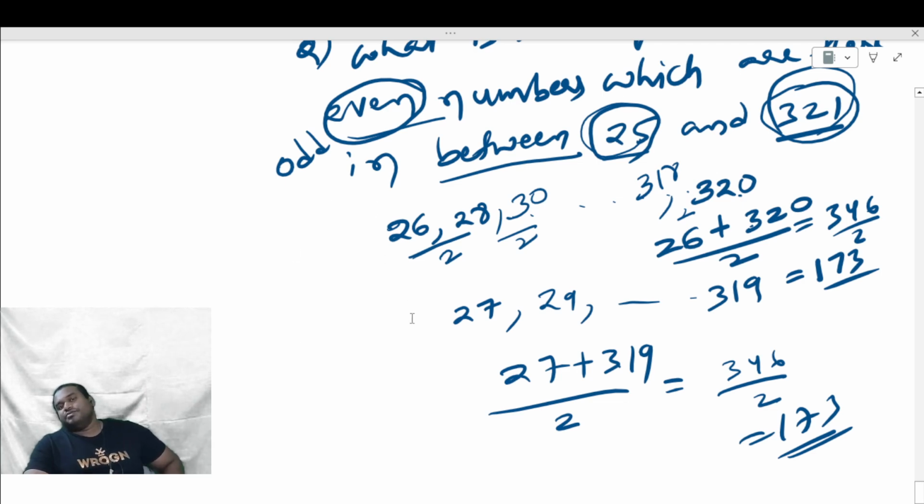So whether you calculate for even numbers or for odd numbers, the value will be the same.